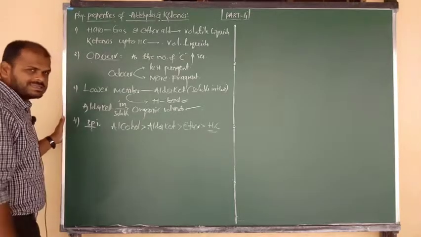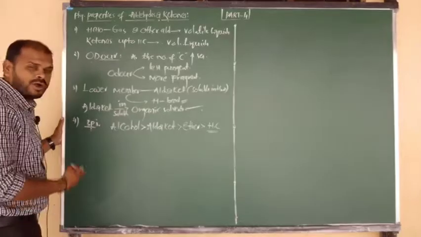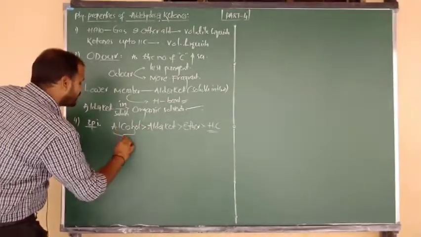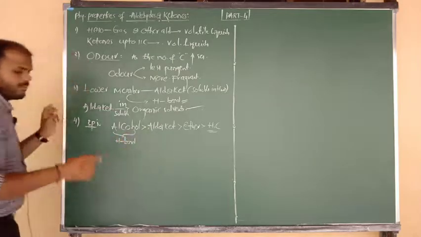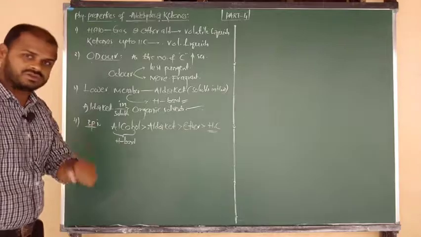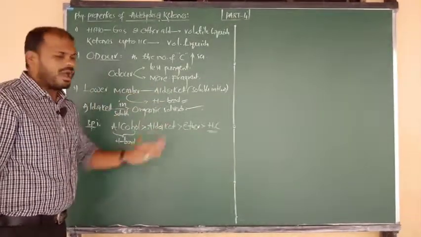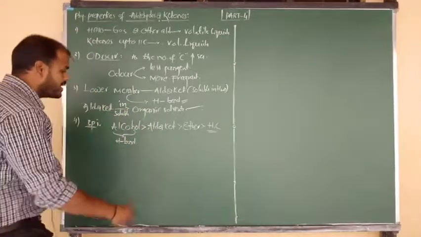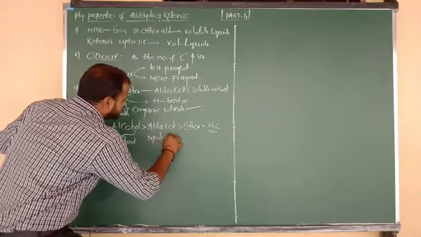Before writing one example, I want to tell you the reason why alcohols have higher boiling points than aldehydes and ketones. Alcohols easily form hydrogen bonds, with more association through intermolecular hydrogen bonding. Only lower members of aldehydes and ketones can form hydrogen bonds, but higher members never form hydrogen bonds. But aldehydes and ketones have dipole-dipole interactions.